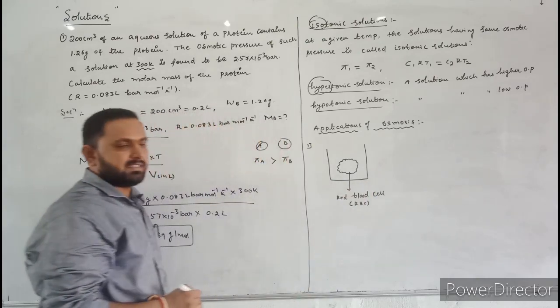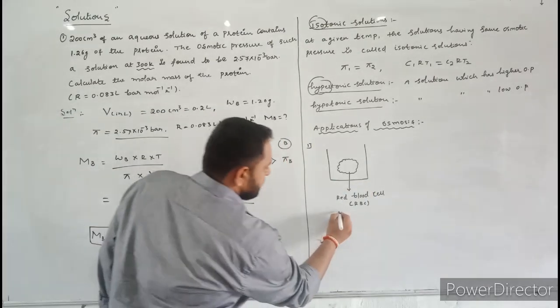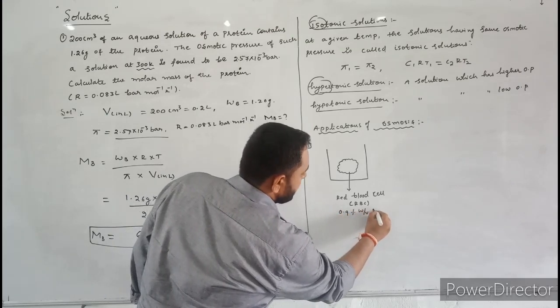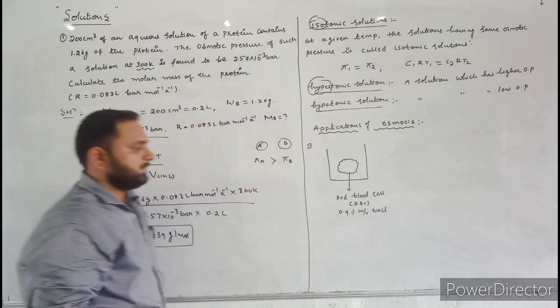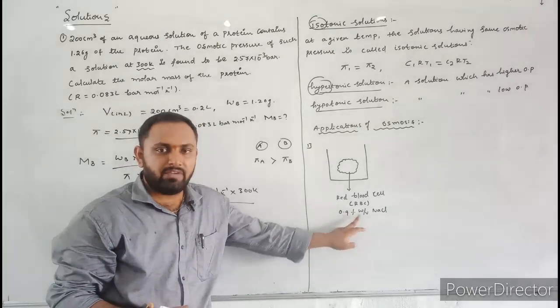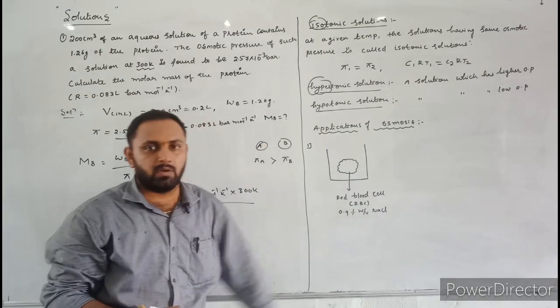Here the RBC contains 0.9% weight by volume sodium chloride.